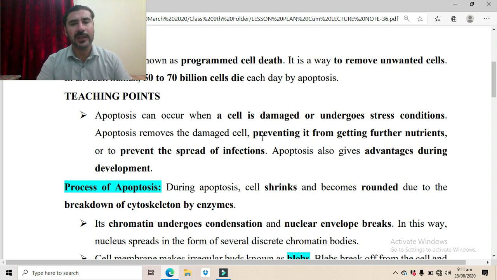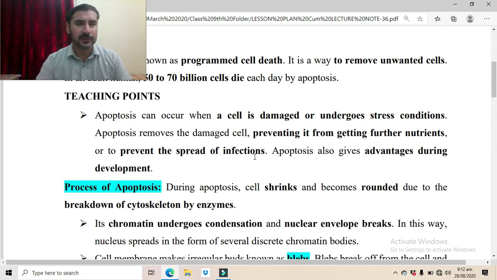Apoptosis removes the damaged cells or the infectious cells or the cells which are passing through stress conditions. For what purpose? To prevent them from getting further nutrients, because these cells are no longer useful for the body. They are not properly functional. So they must be removed from the body to prevent further use of nutrients by those cells, or to prevent